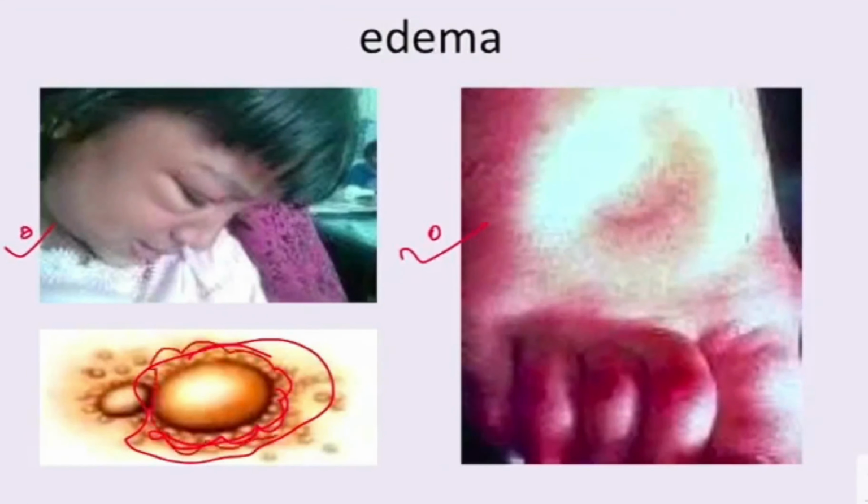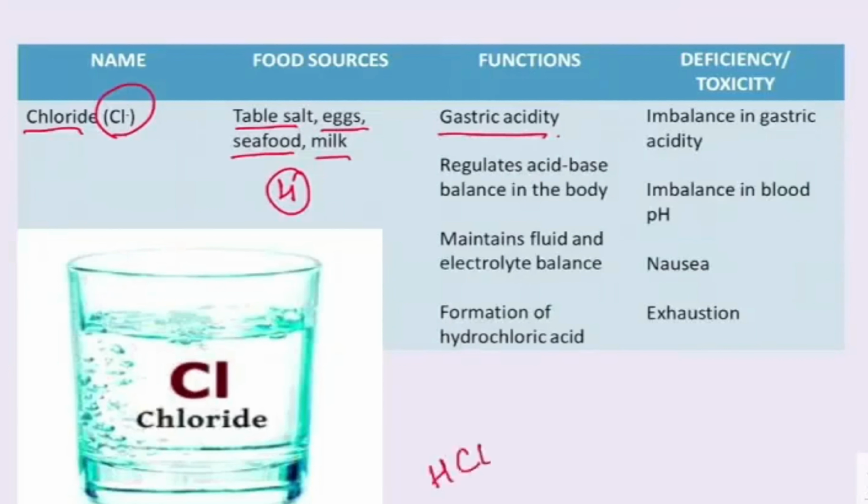Next are the functions of chloride. First is for gastric acidity. Okay, so why is it necessary for gastric acidity? Because you may know the name HCl, hydrochloric acid. In that, hydrochloric acid is only released in the stomach.